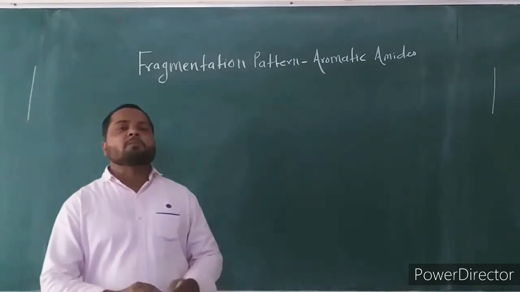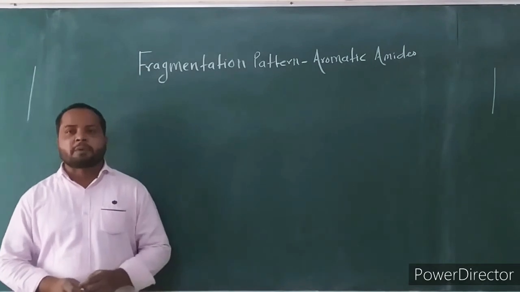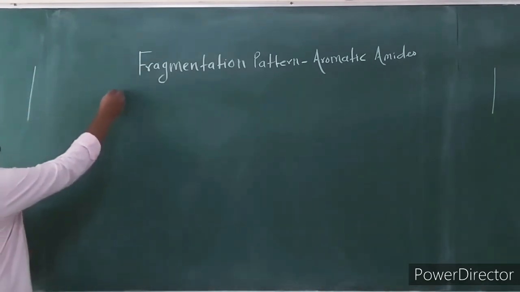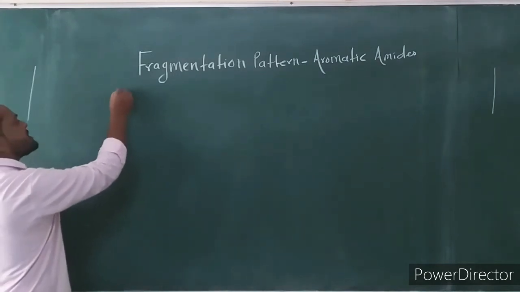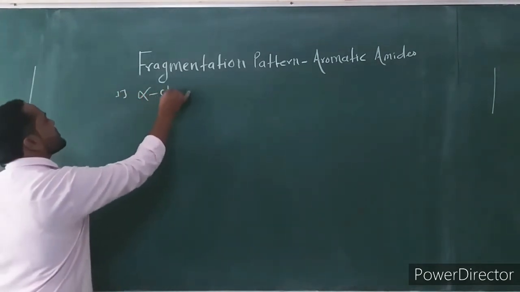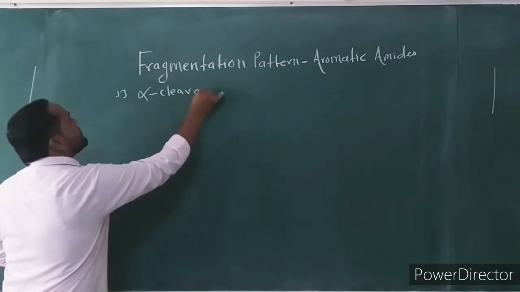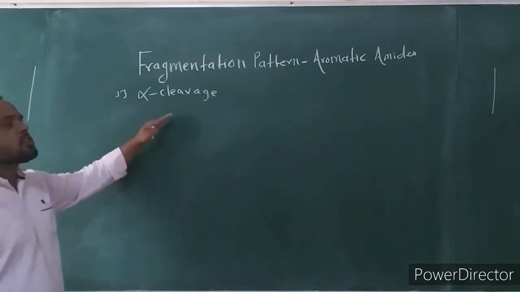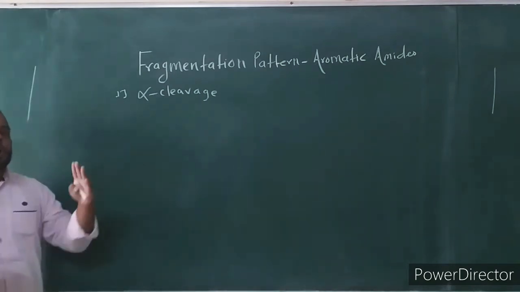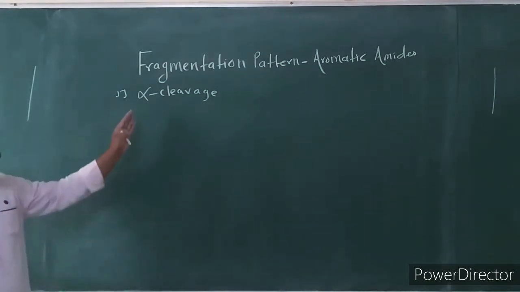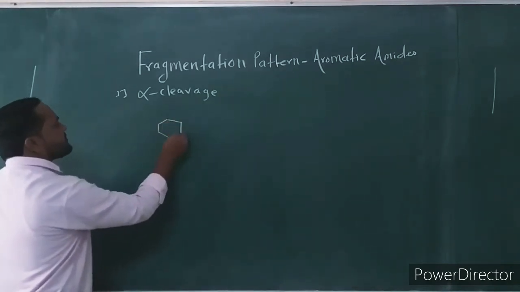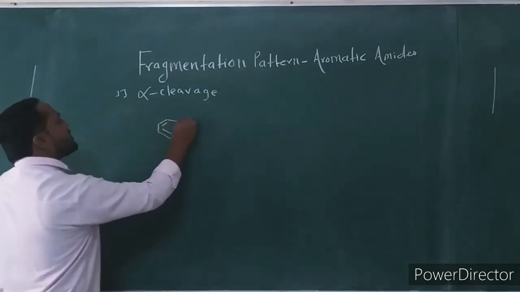Then what are the possible modes of fragmentation in aromatic amides? The first fragmentation which occurs in aromatic amides is the alpha cleavage. It is the principal mode of fragmentation, a common fragmentation which occurs in aromatic amides. Then consider the example. This is the aromatic amide.